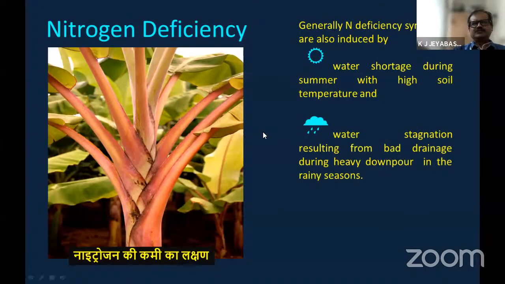In case of nitrogen deficiency, there may be many reasons. Even if you apply a good or proper quantity of nitrogen to the soil, sometimes it may not be available to the plant because of water shortage during summer, because water is the only element which conducts all the nutrients to the root system, and it is assimilated by the plant system also. Sometimes due to heavy rain, water stagnation may be there, or because of seepage, percolating or infiltrating water, the nitrogen will be leached down. In that case also, this type of symptoms will be generated, even if you have properly applied nitrogen in the field. So some management practices also affect nitrogen or nutrient uptake.